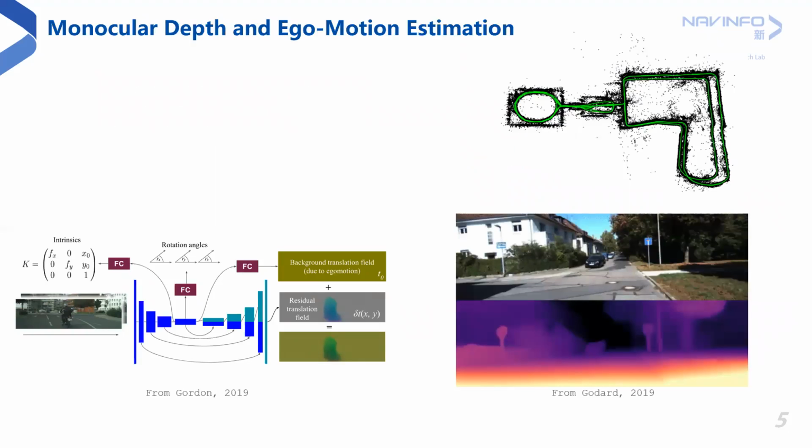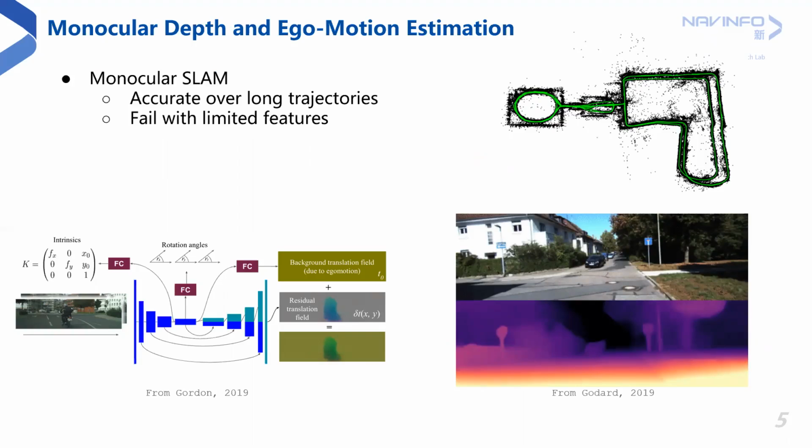For ego motion estimation, SLAM-based approaches are popular. They predict accurate camera trajectories over long distances, especially with presence of loop closures. However, they suffer from tracking failure in case of limited features in the scene.